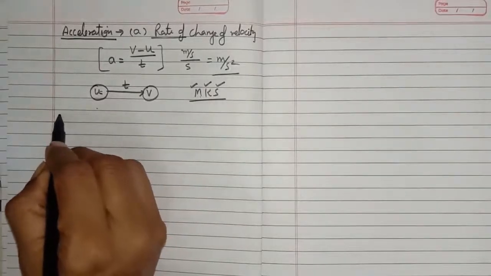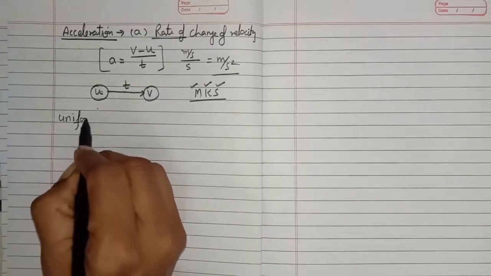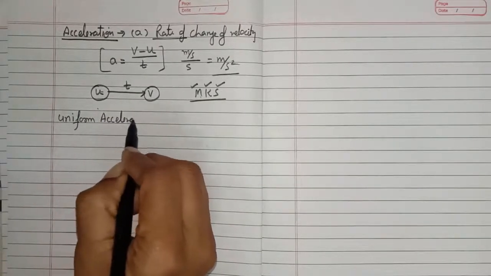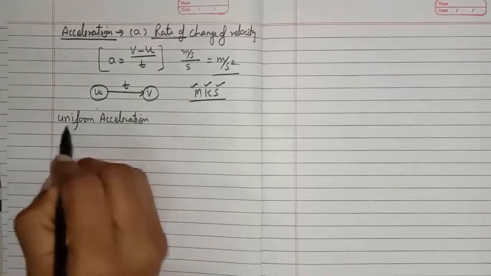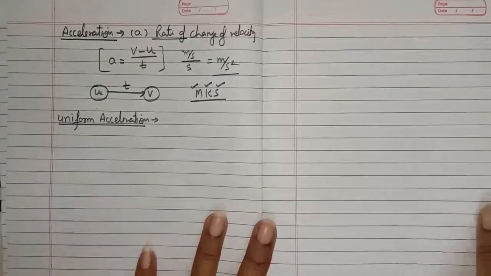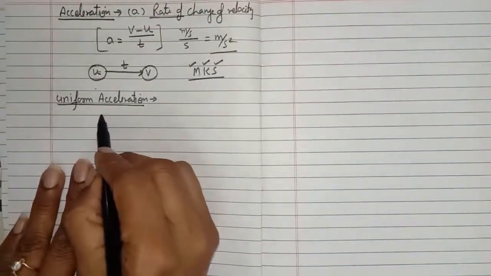Acceleration can be uniform and non-uniform, just like the velocity. Uniform acceleration and non-uniform acceleration. So first we will understand what is uniform acceleration. Okay, suppose this is a body.